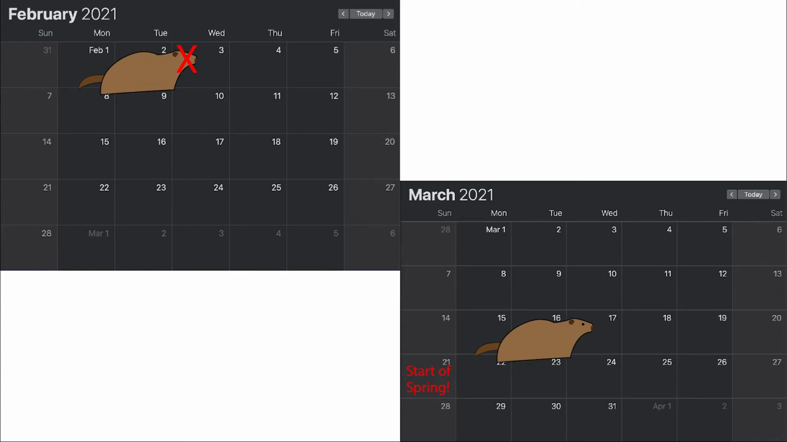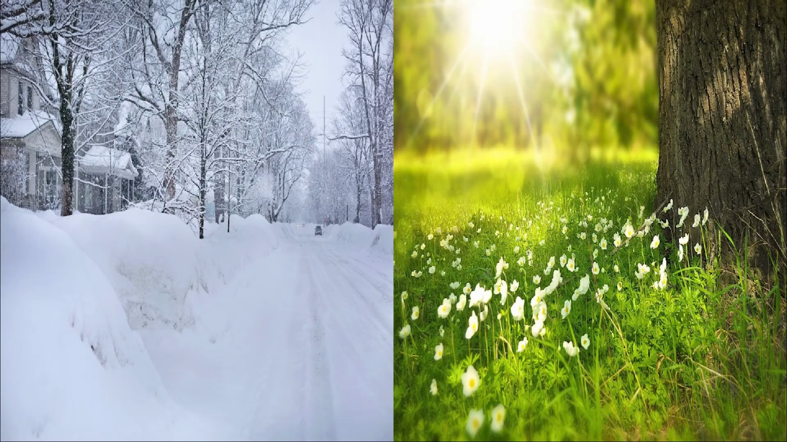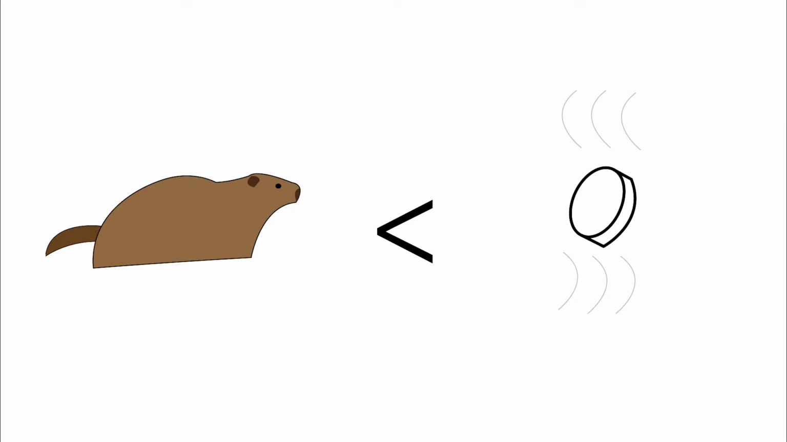What people mean when they say spring comes early or winter continues for 6 more weeks is that spring weather comes early or winter weather will continue for 6 more weeks. However, unsurprisingly, whether a groundhog sees its shadow provides an inaccurate prediction of weather patterns, being correct only 39% of the time.